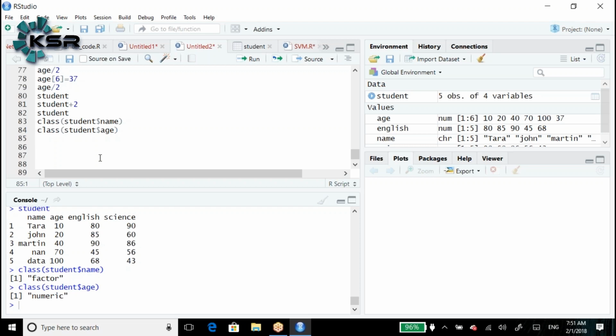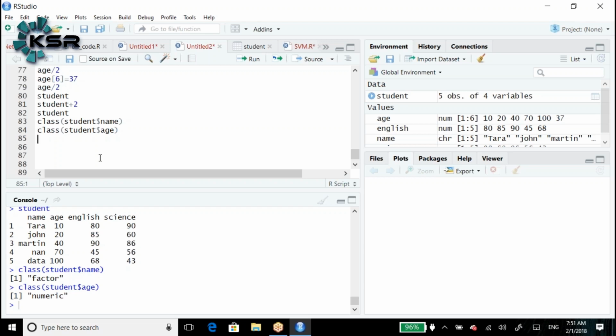Now here in this case, what are we going to do? If we have 2 variables or 10 variables, we can do it manually. What if you have 100 variables? Can you do class of dataset dollar variable 1, class of dataset dollar variable 2, class of dataset dollar variable 3? Can we do it like that? It will be very difficult to do.